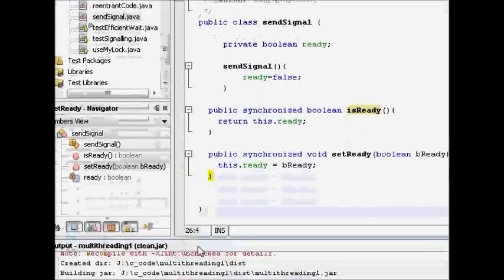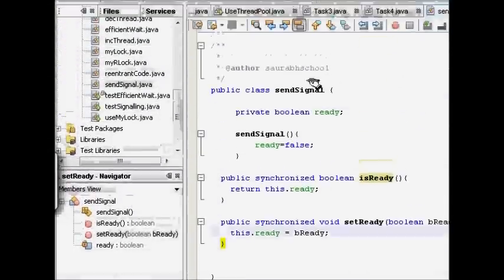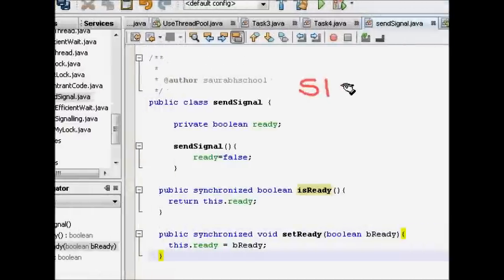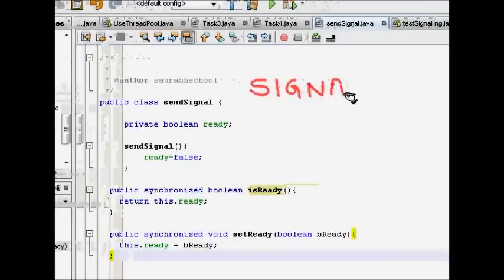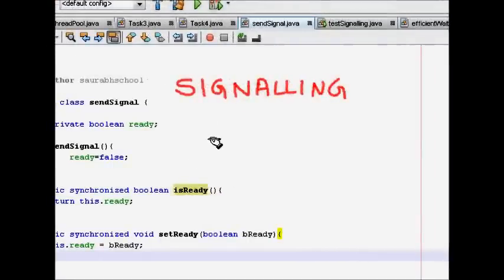In this lecture we will learn about signaling among Java threads. Okay, so signaling. If you consider the real life scenario, then we have people. A lot of people are there.